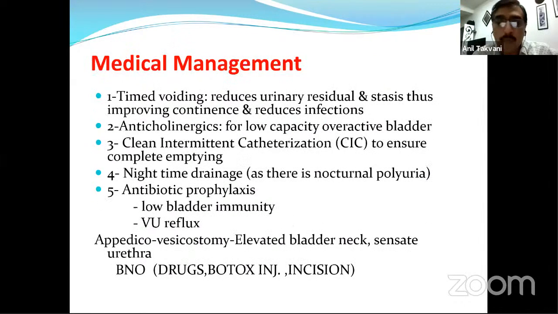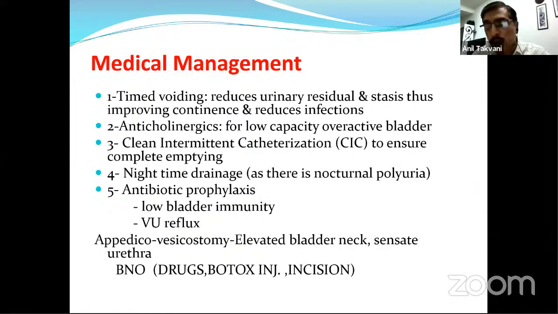At times we need to go for a surgery. Medical management includes time voiding, right? Anticholinergics, for which we have discussed the dose, clean intermittent catheterization to ensure complete emptying, and nighttime drainage, as there is nocturnal polyuria, which is very much helpful. All of these things you can read in Campbell. These are all randomized studies where significant benefits are seen in a large number of patients, and antibiotic prophylaxis.